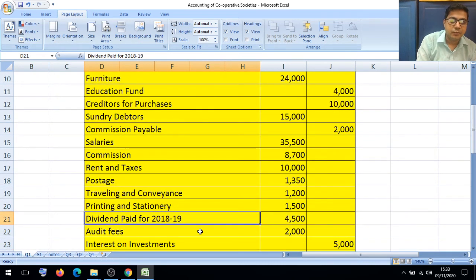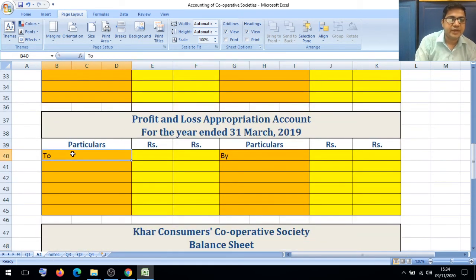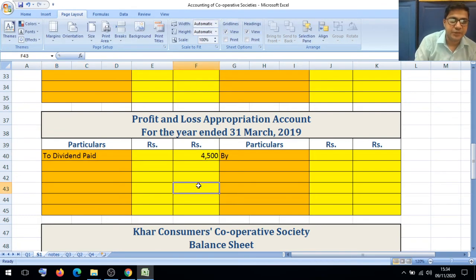After recording the printing and stationery, next item is there, that is dividend paid 4,500. It is for 2018-19. It is a last year dividend and they paid current year. We have to show profit and loss appropriation account debit side to dividend paid, outer column 4,500. It is a last year dividend paid. We have to show profit and loss appropriation account.